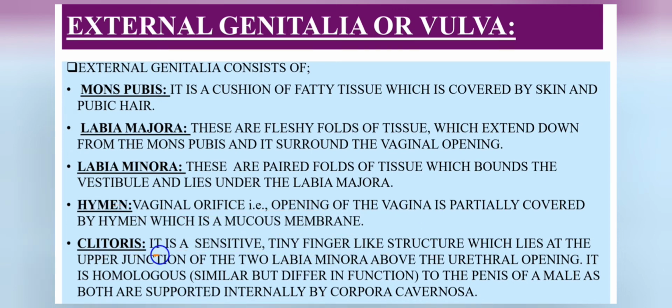It is a sensitive tiny finger-like structure which lies at the upper junction of the two labia minora above the urethral opening. And it is homologous, that is similar but differs in function, to the penis of a male, as both are supported internally by corpora cavernosa.